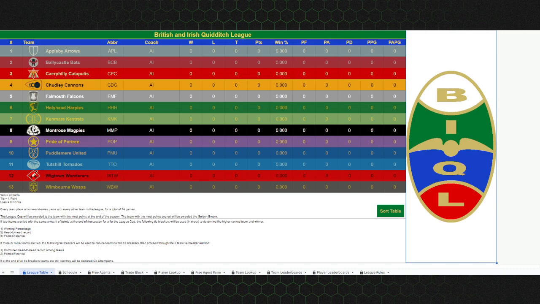If you look around the bottom here, you'll see the tabs that are there. You can go to all these tabs. Some of them are interactable. You'll see the locks. These are, of course, protected sheets so that people don't mess with them. But on some of these sheets, there are interactable areas where you can change things to look up other stuff. The basic idea here is we've got the league table, which has all the teams and their names, the fancy colors and their logos, just to give it some pop and make it look like you're looking at something pretty cool. It'll tell you which coach there is.